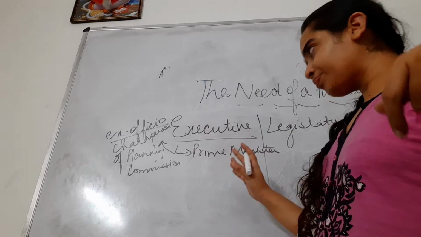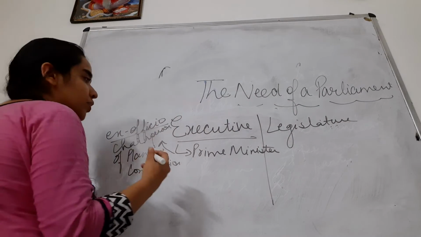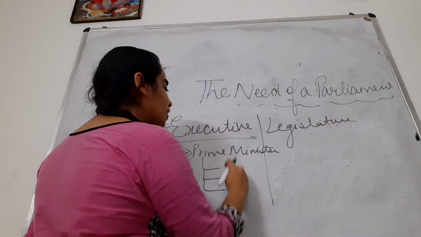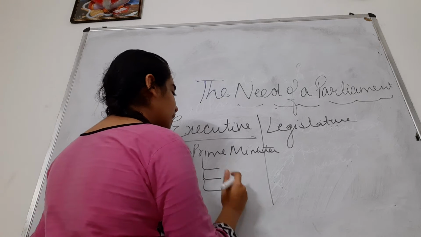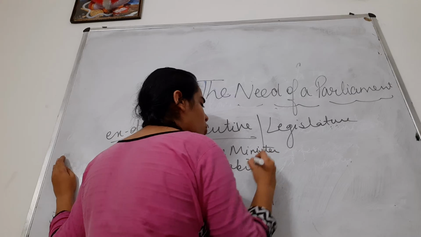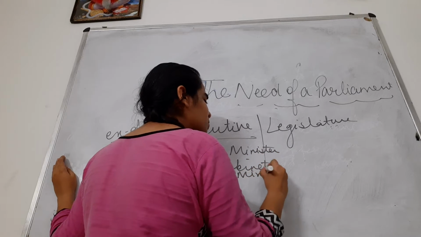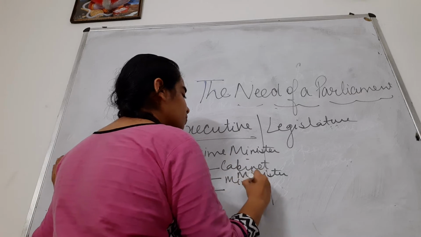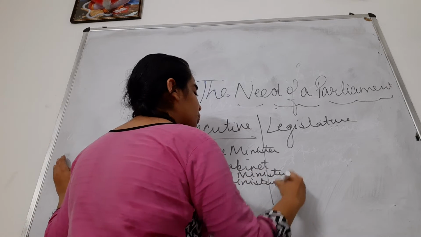Prime Minister is the real head of the country, head of the government, and Prime Minister appoints various other ministers like cabinet ministers, the top level ministers like Home Minister, Finance Minister, Defence Minister, then ministers of state and deputy ministers.